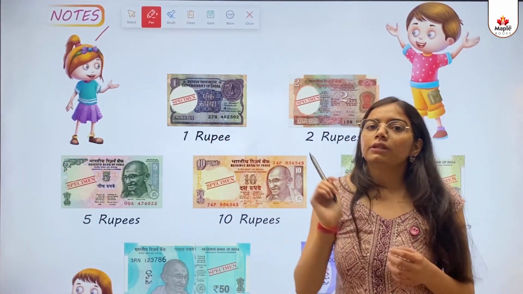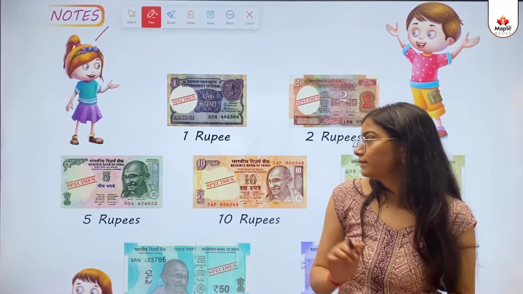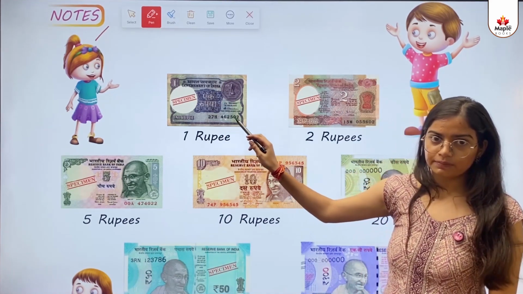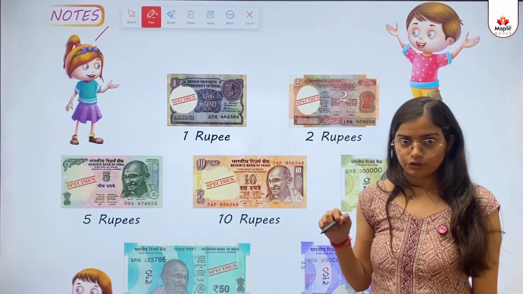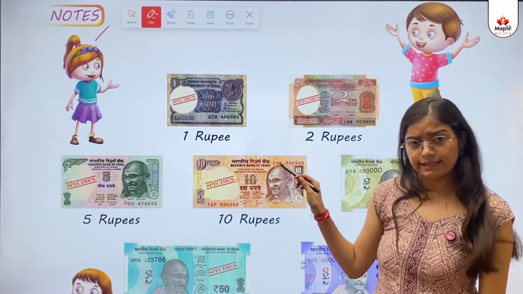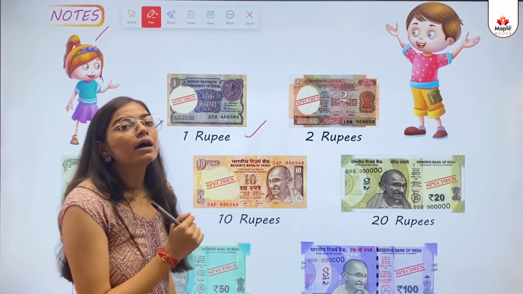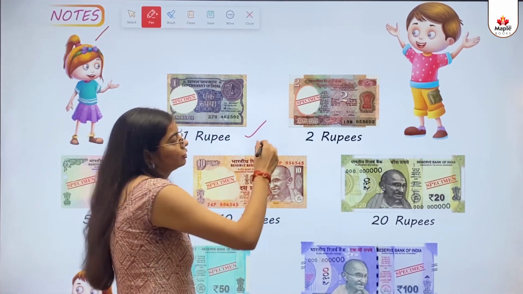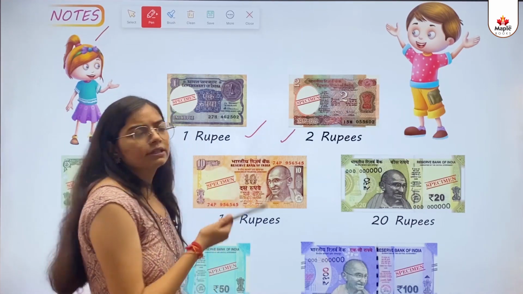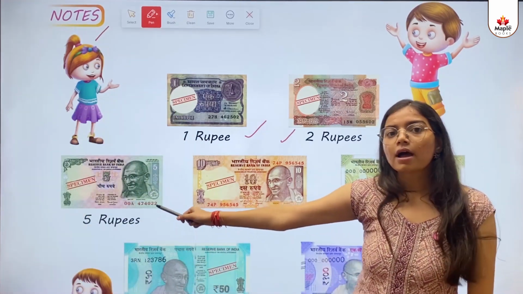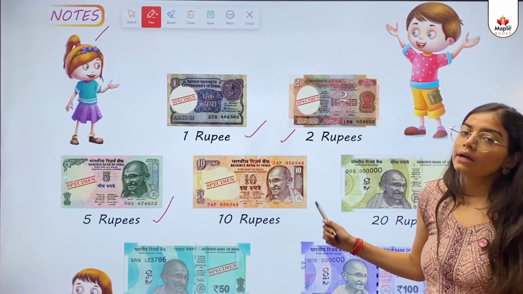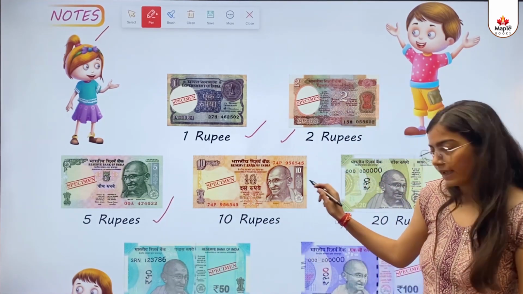Notes. Now we will talk about notes. So the first one is 1 rupee note. This one is not in use. So I don't think you have seen it, but it exists. Then this one is a 2 rupee note. This one also existed earlier, but is now not in use. This one is a 5 rupee note. This one is a 10 rupee note, as you can see in the picture.